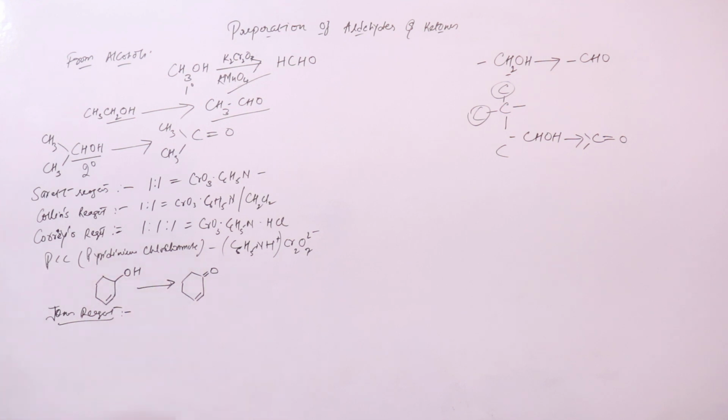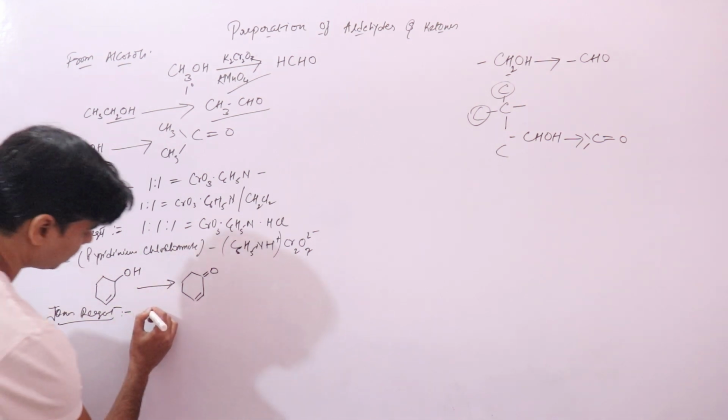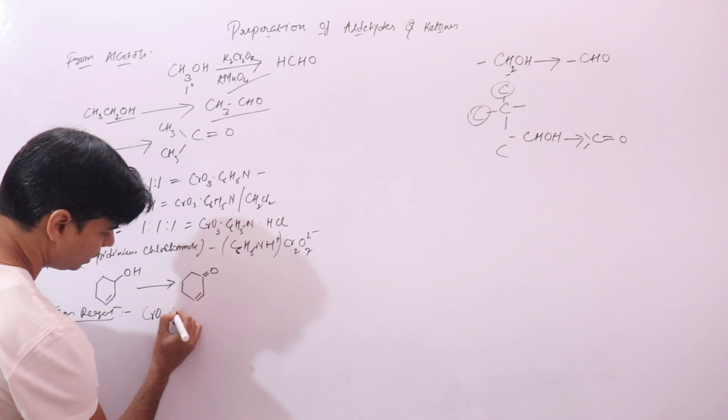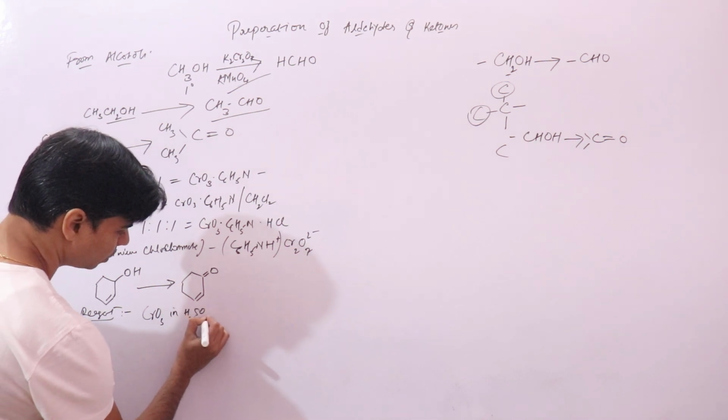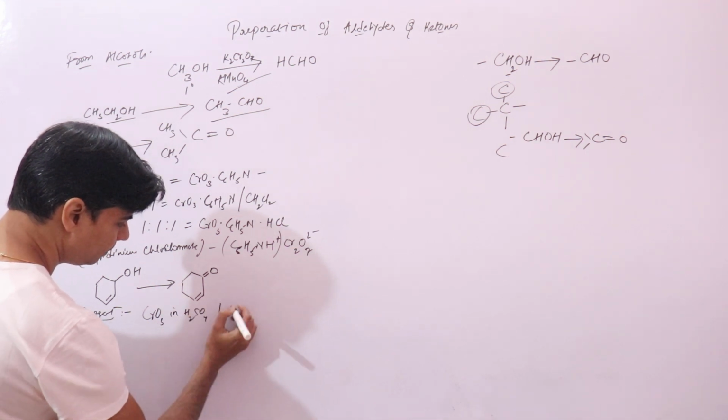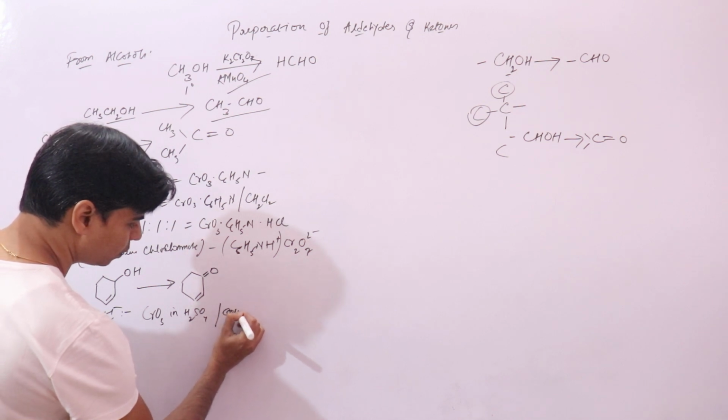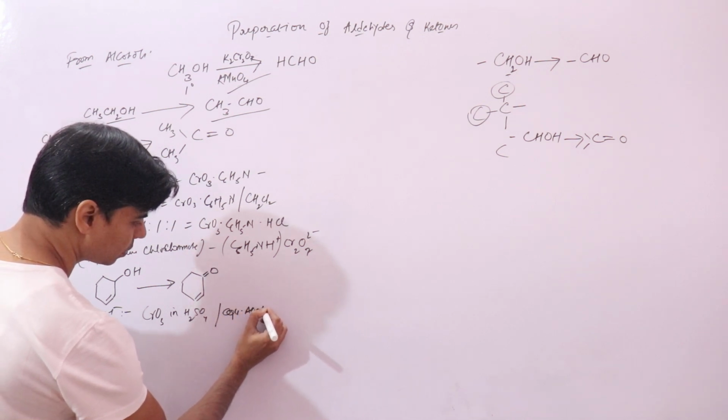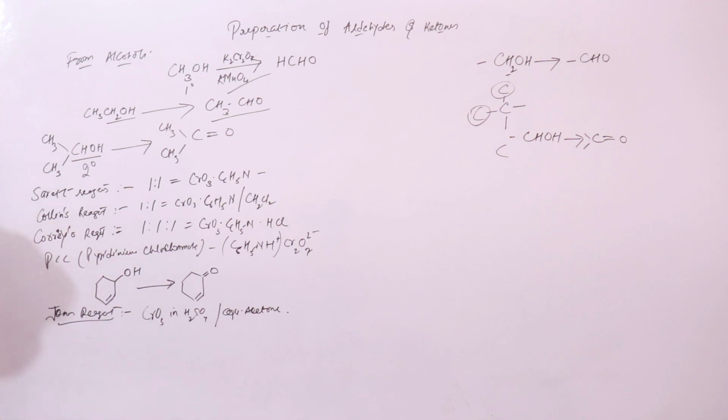Jones reagent is basically a solution of chromium trioxide in sulfuric acid, a solution of CrO3 in H2SO4, which you take in aqueous acetone. This is your Jones reagent.